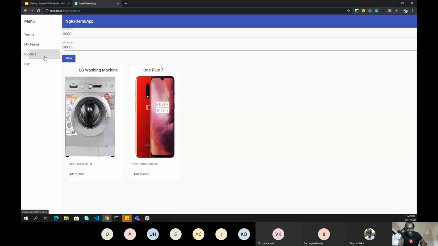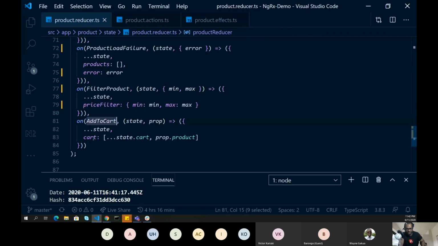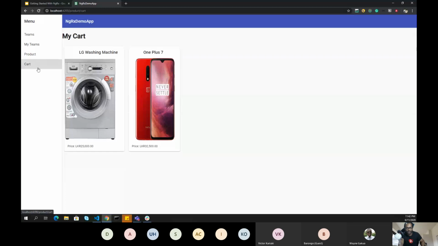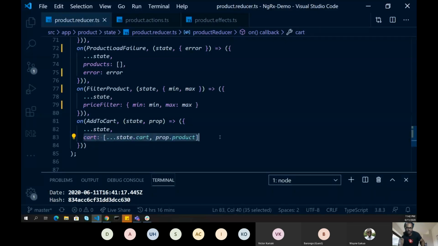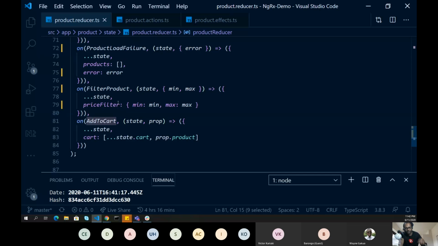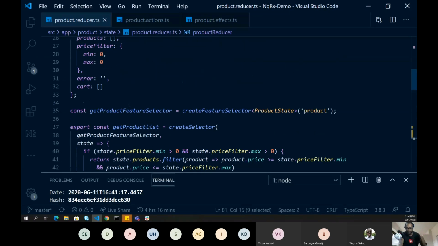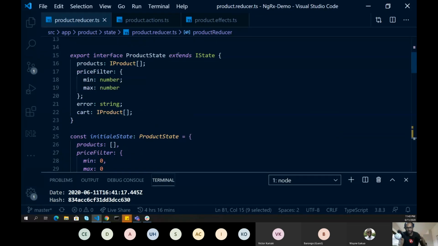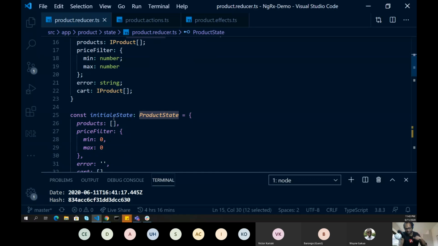Similarly, if I add something to cart, this action is responsible for modifying my cart. If I add to cart and go back to the cart, the items are available because I have just added them into the cart using this particular action, add to cart. So this is how your store works. Whenever you dispatch an action, the reducer will capture that action and modify your state. And who will define the state? Of course, you will, using an interface, and then you have to set an initial state.